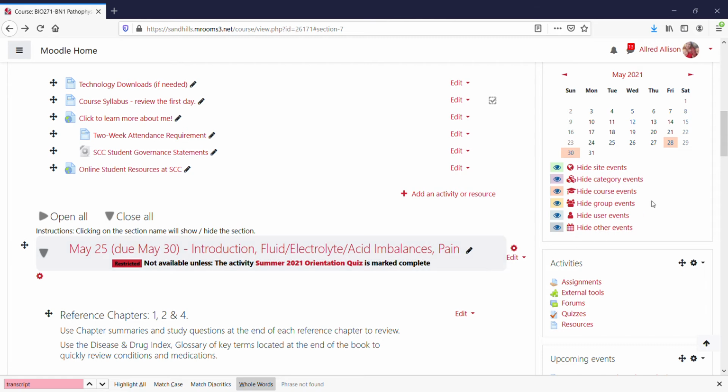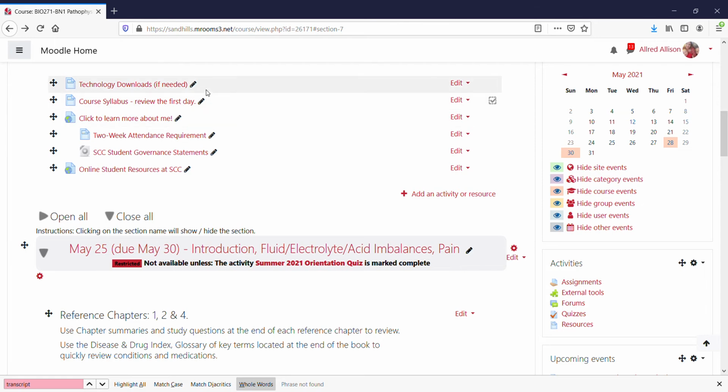I also have a calendar, and on the calendar you will always be able to see what is available because there's little reminders that are in orange, and that lets you know on the panel yes, there's something due today, or there's something that's coming up that's due the next day. And I find that useful as an instructor. I think you'll find it useful too.